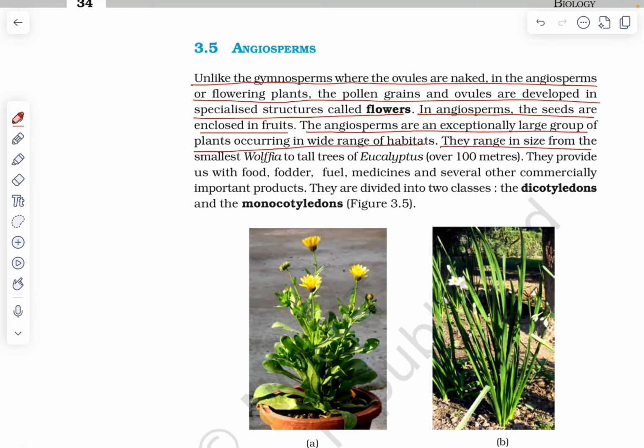They range in size from the smallest Wolffia to tall trees of Eucalyptus over 100 meters. They provide us with food, fodder, fuel, medicines and several other commercially important products. They are divided into 2 classes, the dicotyledons and the monocotyledons.